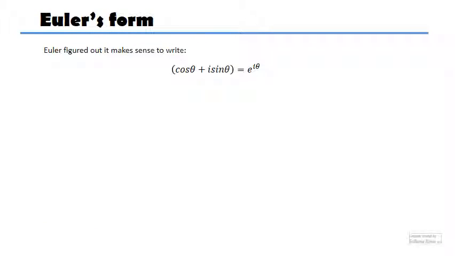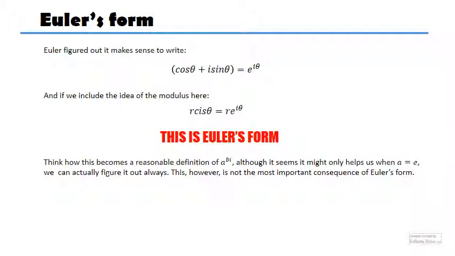This is Euler's form, and what do we do with it? Well, two things mainly. First of all, it's just a way to summarize, another way to write a complex number. Rather than have to write three letters, cis and the argument, I can just write two letters, the e and to the power of i. Not much of a summary, but it's going to have some advantages, and you'll see it. But essentially, a complex number, I can also write it in this form here. That's advantage number one.